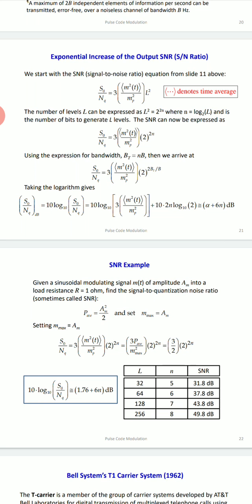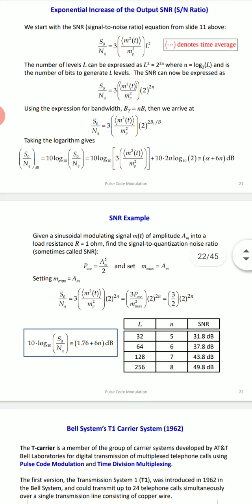Then we arrive at the signal to noise ratio S naught by NQ equal to 3 m square of t upon MP square into 2 raised to 2 Bt by B. Taking the logarithm on both sides, we get the dB value: S naught by NQ in dB is 10 log 10 of 3 m square of t upon MP square, plus 10 into 2 Bt by B log 10 2. So you get the value alpha plus 6n dB.